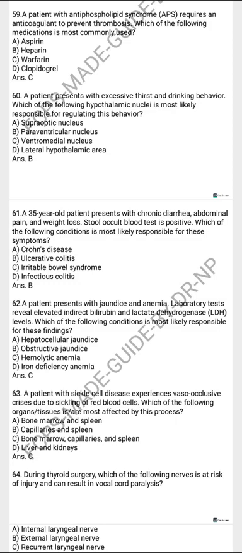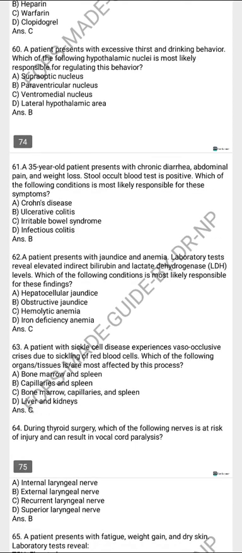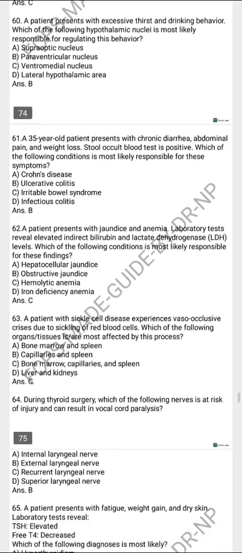The supraoptic nucleus is linked with oxytocin. Next, a 35-year-old patient presents with chronic diarrhea, abdominal pain, weight loss, and stool occult blood test positive. The following is responsible for these symptoms: ulcerative colitis.